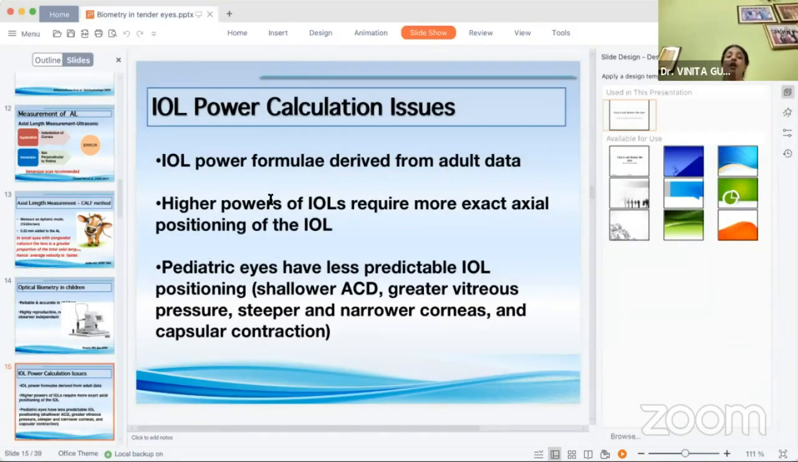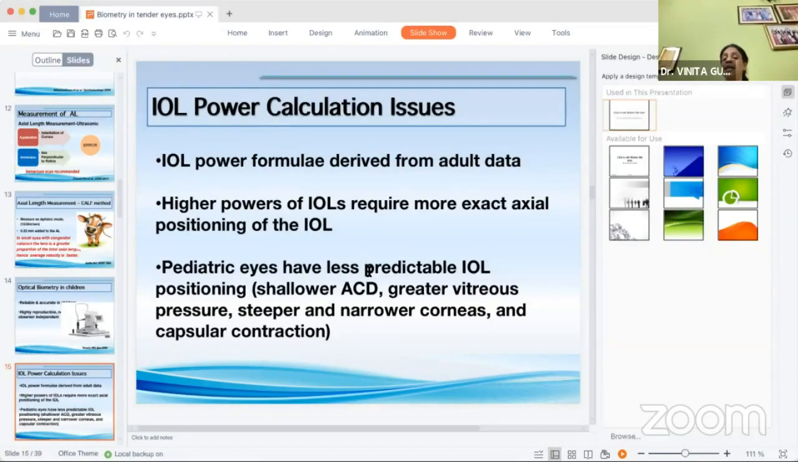Remember, all these power formulas which are used for calculation are derived from the adult data. Also, in children, the calculation of the power is such that we have a high power of the IOL which is required to be implanted. So the higher the power, the more exact axial positioning of the IOL is required.